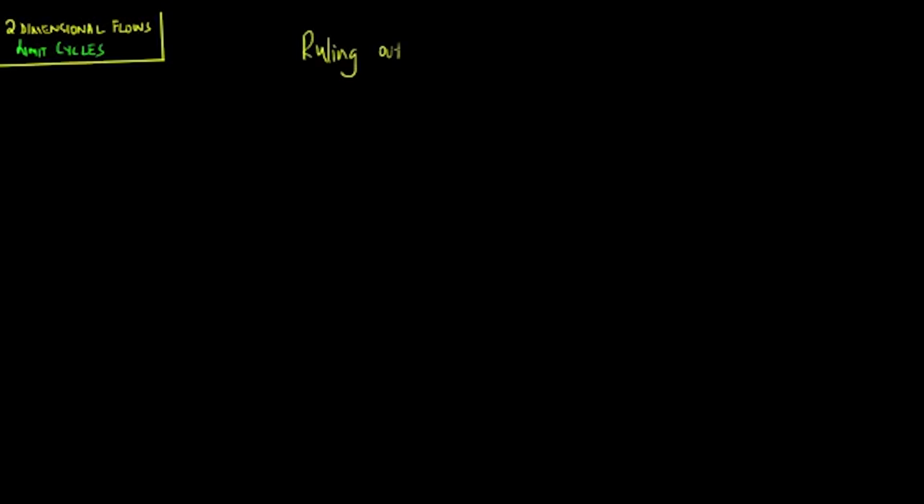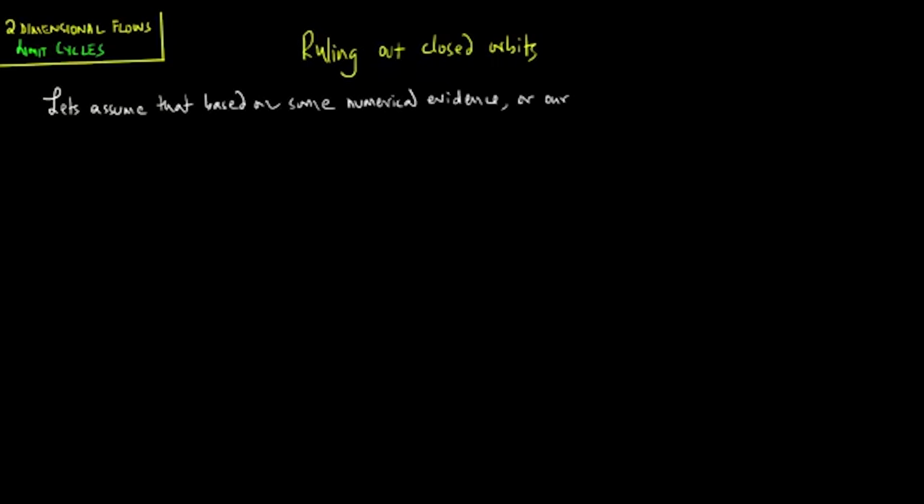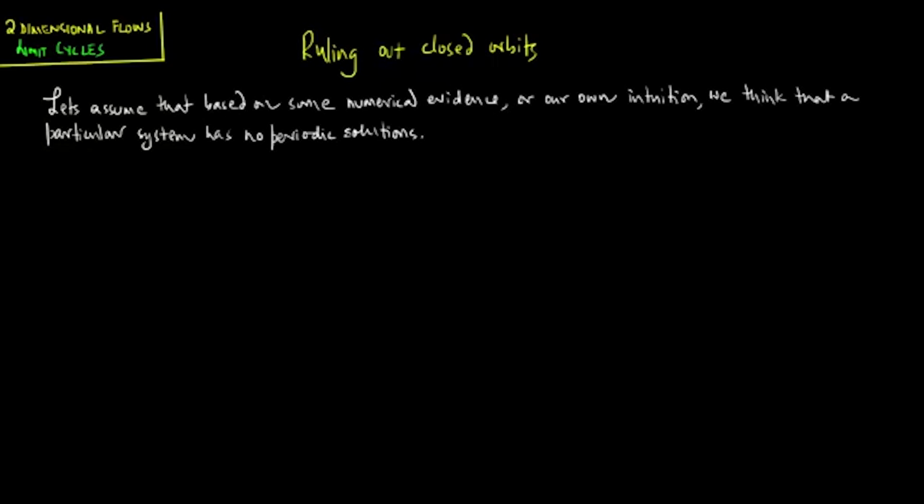We focus on ruling out closed orbits. Let's assume that, based on some numerical evidence or our own intuition, we think that a particular system has no periodic solutions.